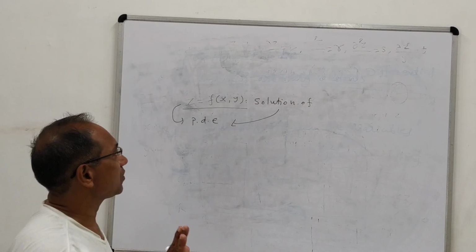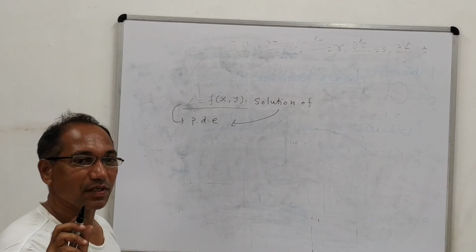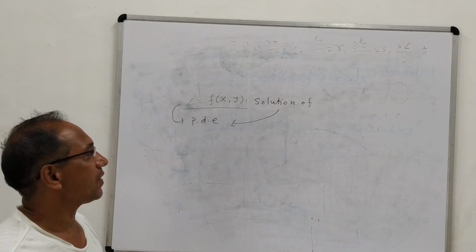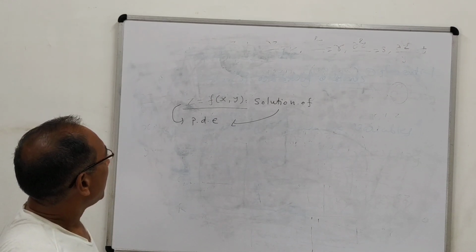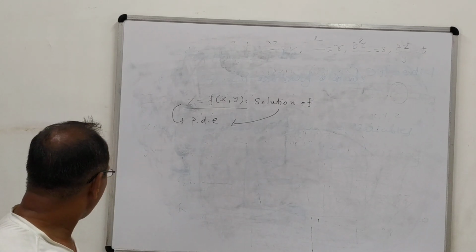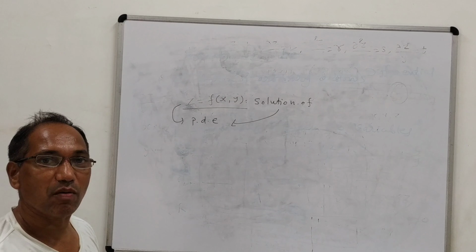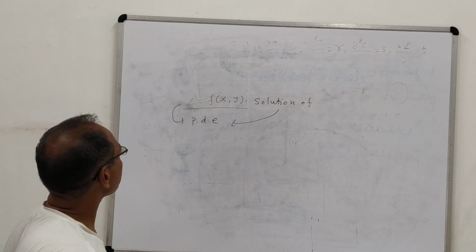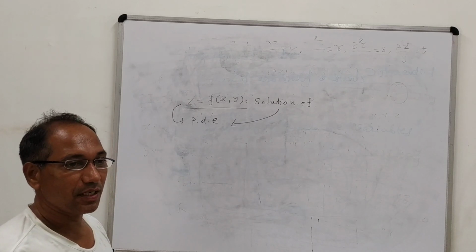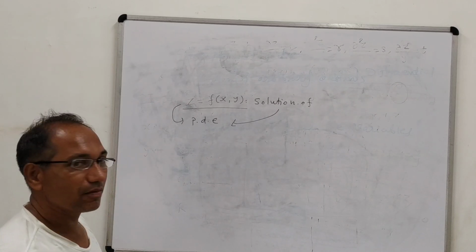In arbitrary function also we have seen two types: when a single arbitrary function of a single variable form is given, and in the second type when the arbitrary function is given in the form of u, v. So in this lecture we have studied the formation of partial differential equations.